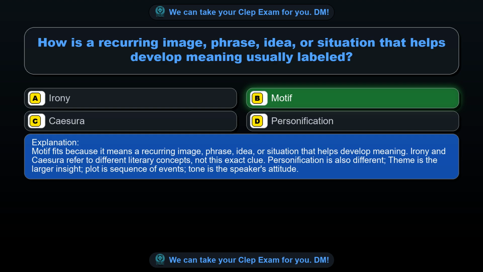Motif fits because it means a recurring image, phrase, idea, or situation that helps develop meaning. Irony and caesura refer to different literary concepts, not this exact clue. Personification is also different, theme is the larger insight, plot is sequence of events, tone is the speaker's attitude.